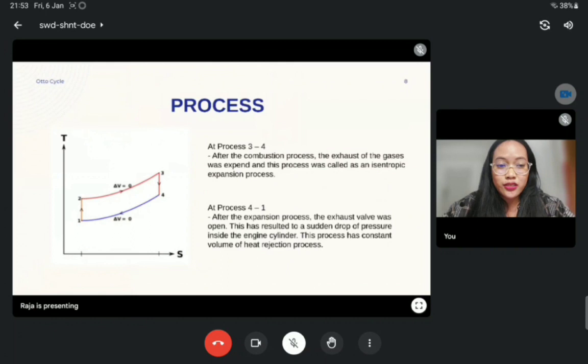At process 3 to 4, after the combustion process, the exhaust gases expand, and this process is called an isentropic expansion process. And the last process, at process 4 to 1, after the expansion process, the exhaust valve is opened. This results in a sudden drop of pressure inside the engine cylinder. This process is a constant volume heat rejection process.